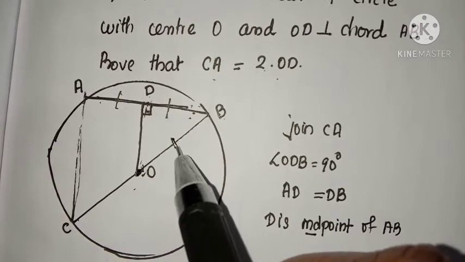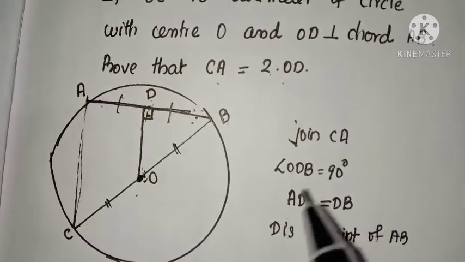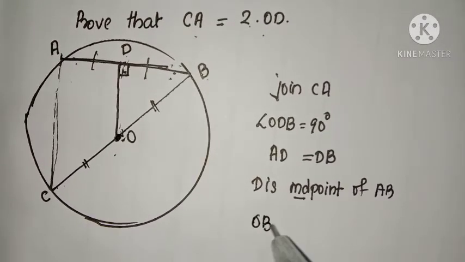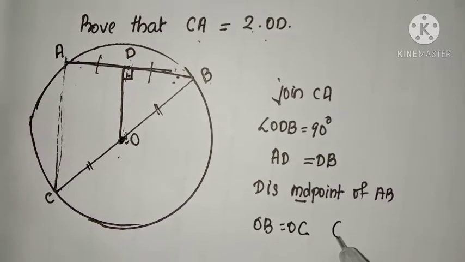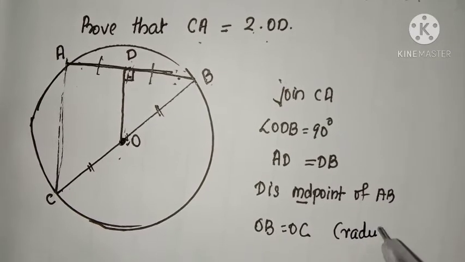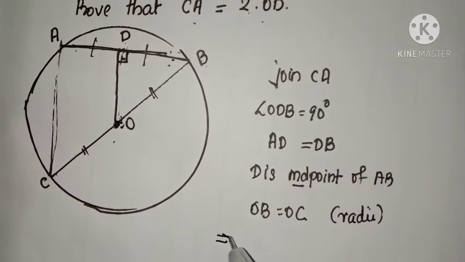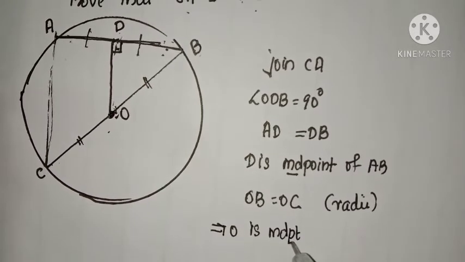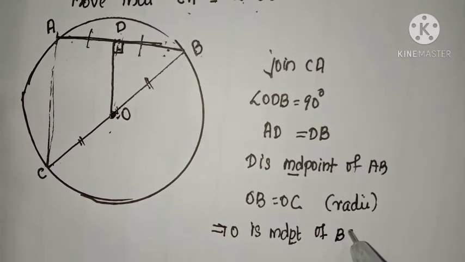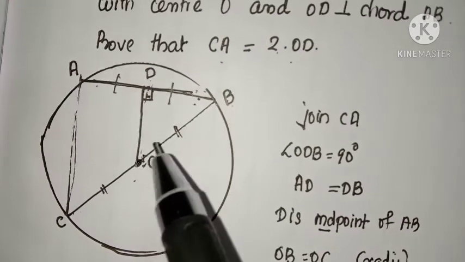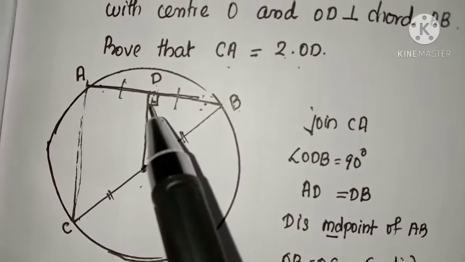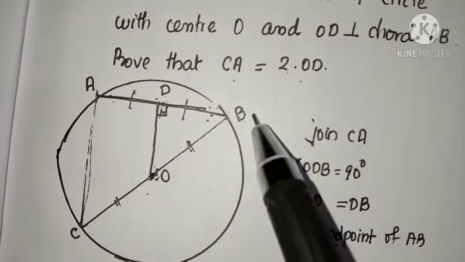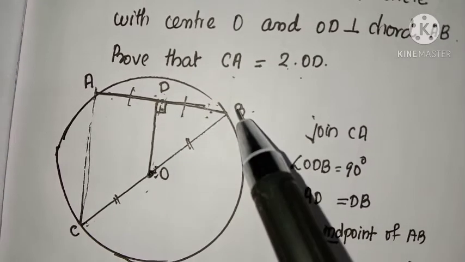So, OB length and OC length are equal because both are radii. OB and OC are equal. Or we can say that O is the midpoint of which line? Midpoint of BC. O is midpoint of BC. So, D is midpoint of AB. O is midpoint of BC.